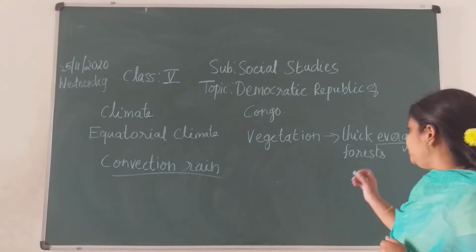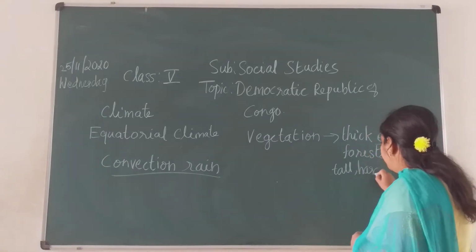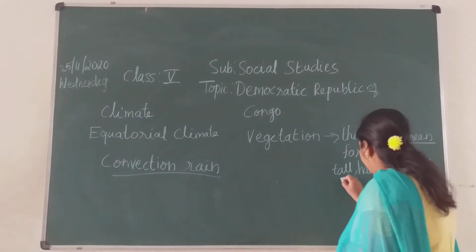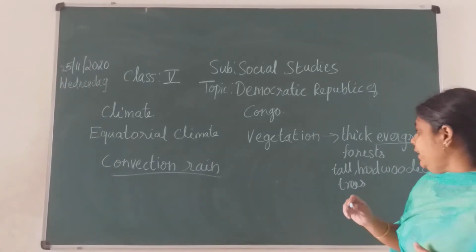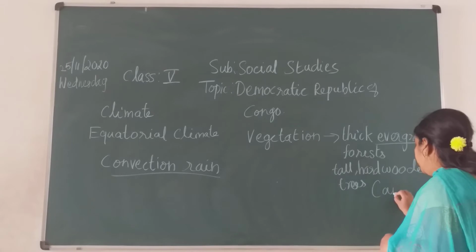Here you get tall, hard-wooded trees, children, and they form a dense canopy. I will show you in the book. So this word you learn.